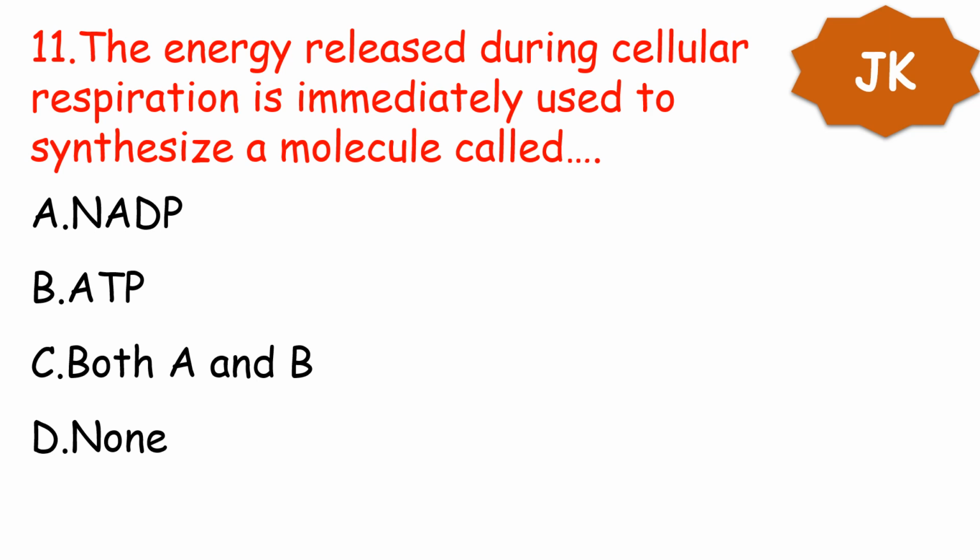Next question. The energy released during cellular respiration is immediately used to synthesize a molecule called A, NADP, B, ATP, C, both A and B, D, none of the above. The energy released during cellular respiration is immediately used to synthesize option B, ATP. ATP stands for adenosine triphosphate.